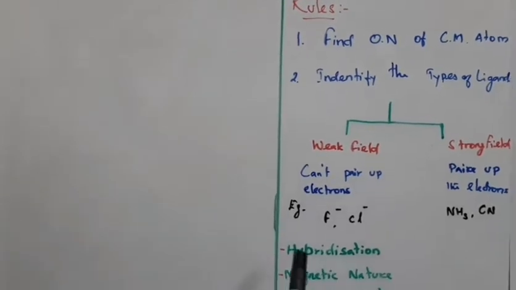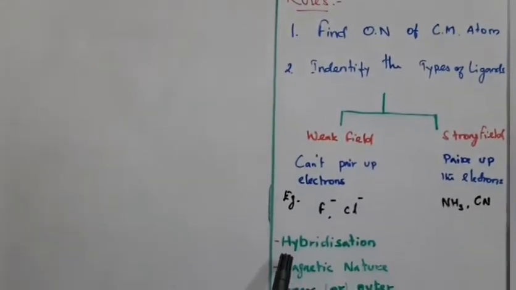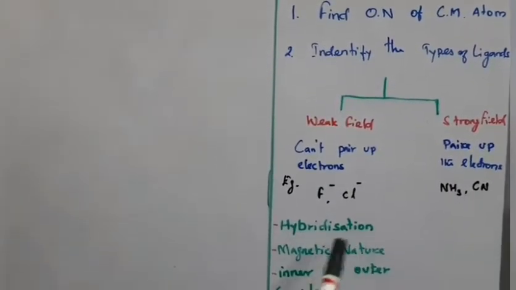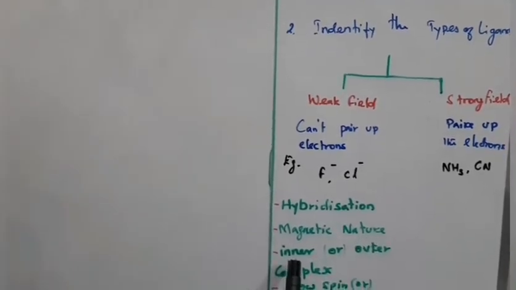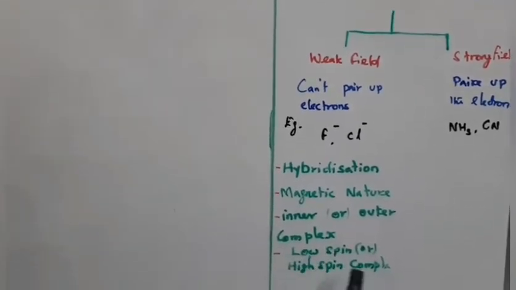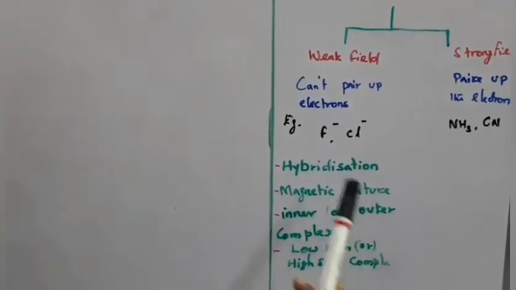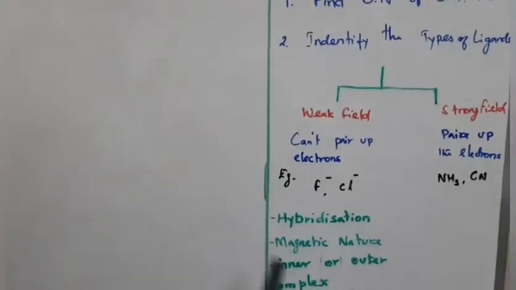So what does this VBT theory tell us? We can find the hybridization of the given complex and its magnetic nature, and it also explains whether the hybridization takes place in an inner or outer orbital complex, and whether it is a low spin or high spin complex. So these are the informations we get from this VBT theory.